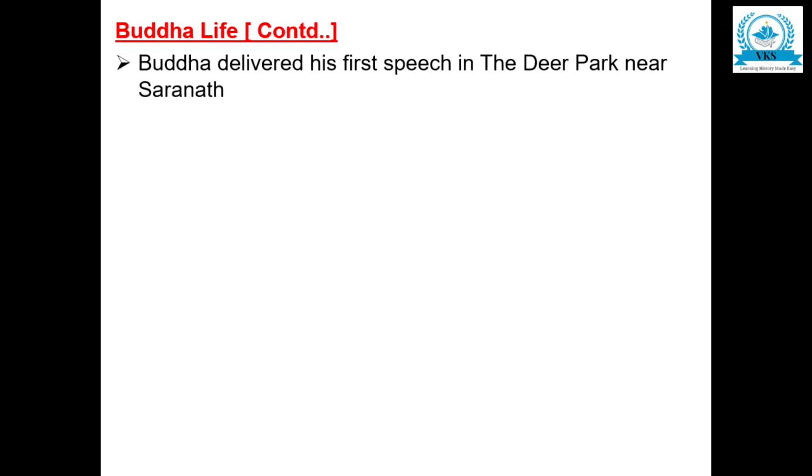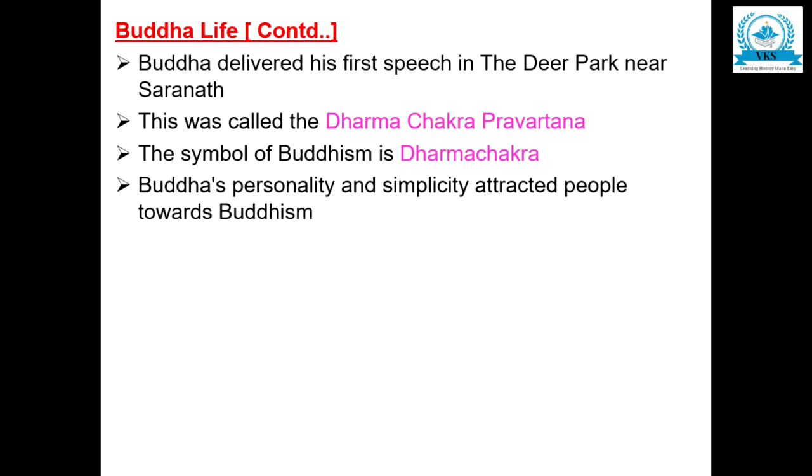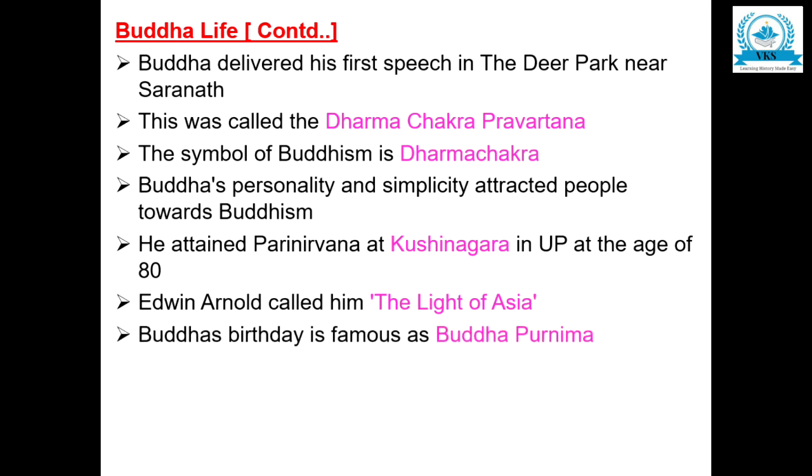Buddha delivered his first speech in the deer park near Sarnath. This was called the Dharma Chakra Pravartana. The symbol of Buddhism is Dharma Chakra. Buddha's personality and simplicity attracted people towards Buddhism. He attained parinirvana at Kushinagara in UP at the age of 80. Edwin Arnold called him the light of Asia. Buddha's birthday is famous as Buddha Purnima. So this much is about the life of Buddha.